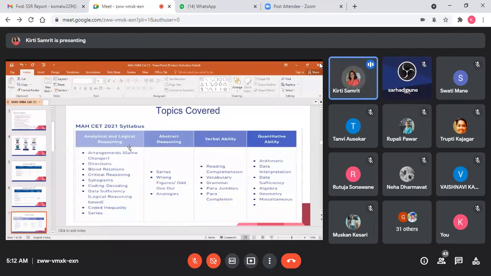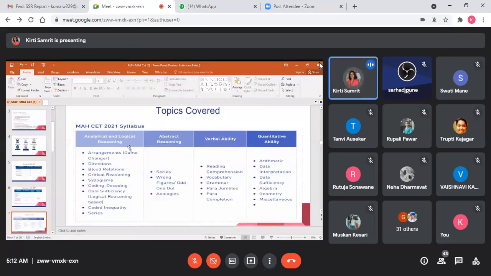In verbal ability, even if your vocabulary is strong, you can do synonyms and antonyms, those questions where you can spend minimum time. So solve such questions initially, and solve those questions last where you require more time.